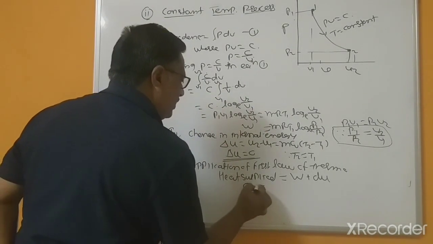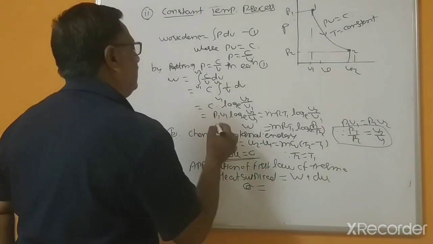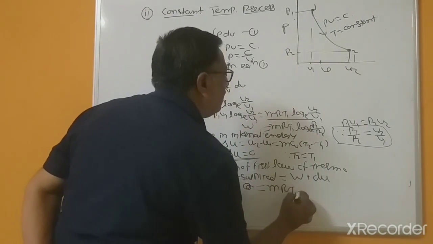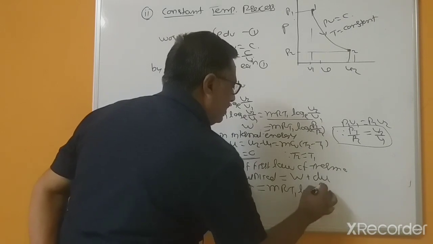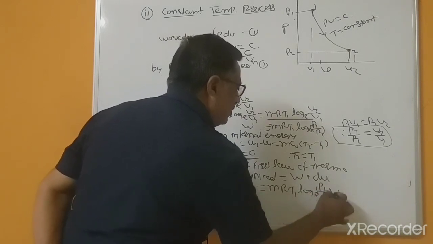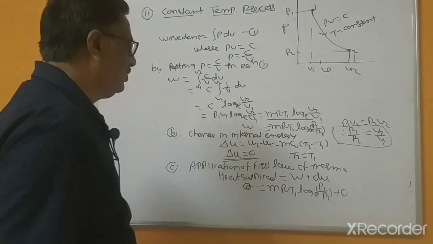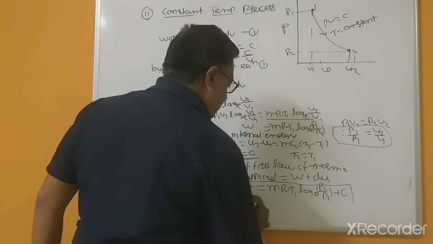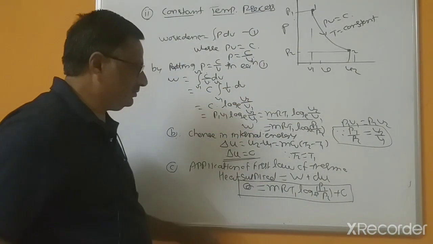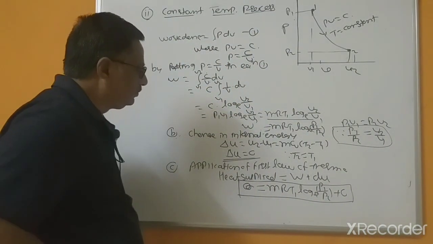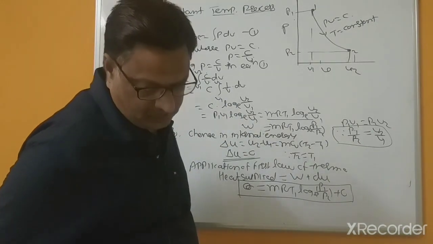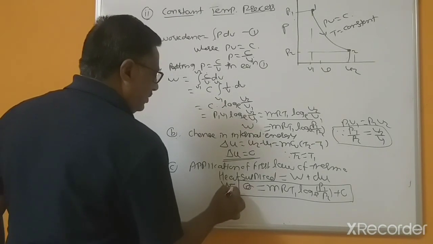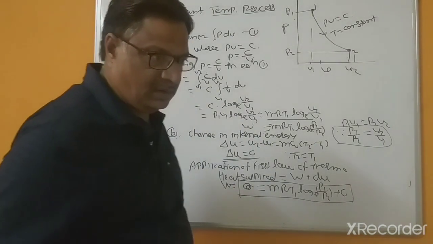So here you can write Q equal to work done, mRT1 log of P1 divided by P2, and the change in internal energy equal to 0. So heat supplied for this process you will get this equation, and this is equal to the work done.